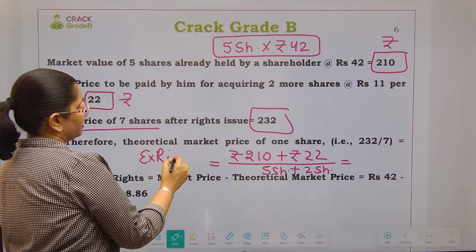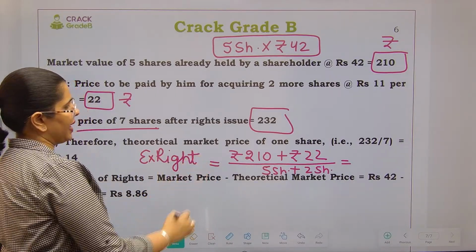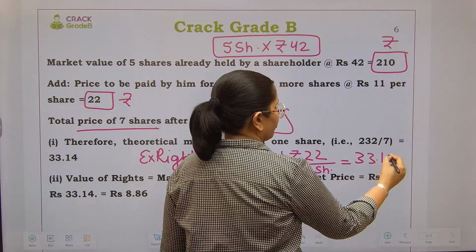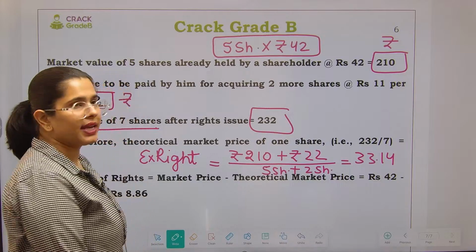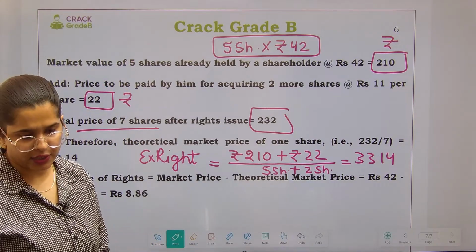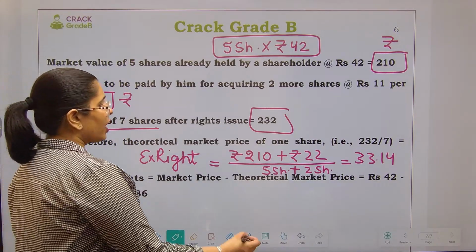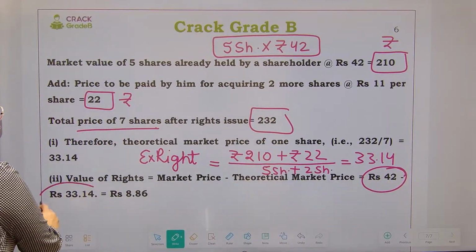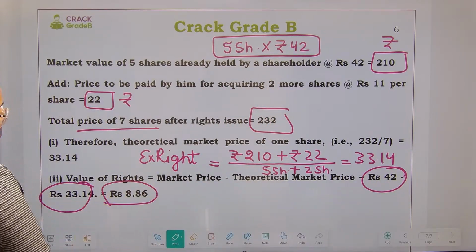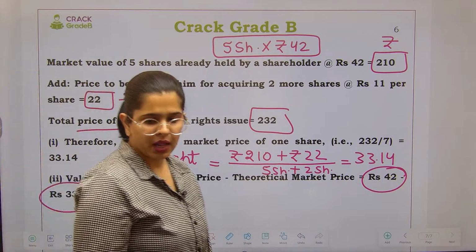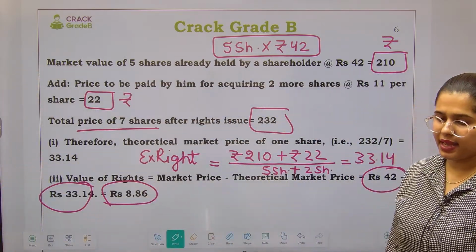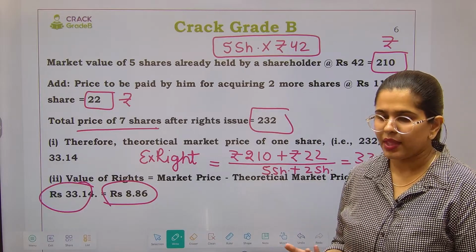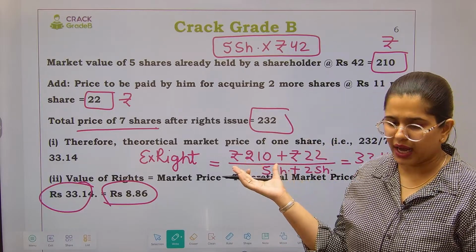That means after the issue of right shares, this is the ex-right price, that is 33.14. What was the cum-right price? Cum-right price means before the right issue of shares. So the cum-right price is this 42 rupees. The ex-right price is 33 and this is your value of right, 8.86. Same kind of concept is there, but the method of presenting the data is different. And it is very easy to do that as well.